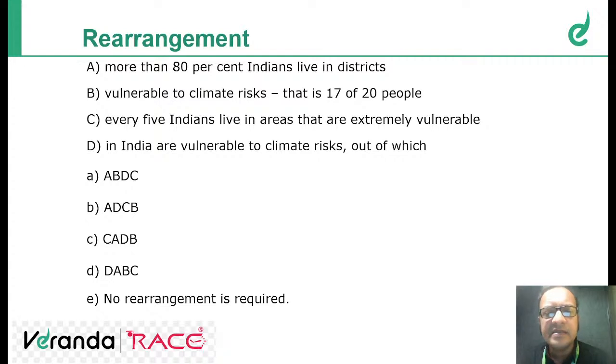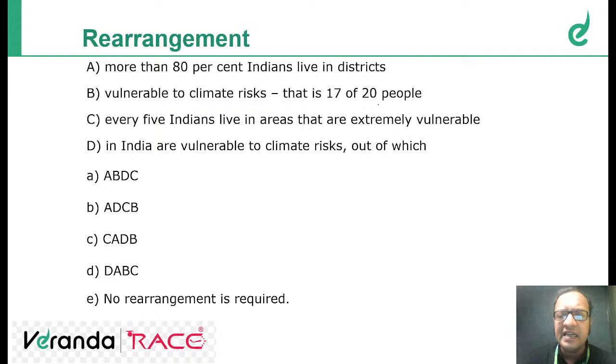More than 80% Indians live in districts vulnerable to climate risk. That is 17 out of 20 people in India are vulnerable to climate risk.